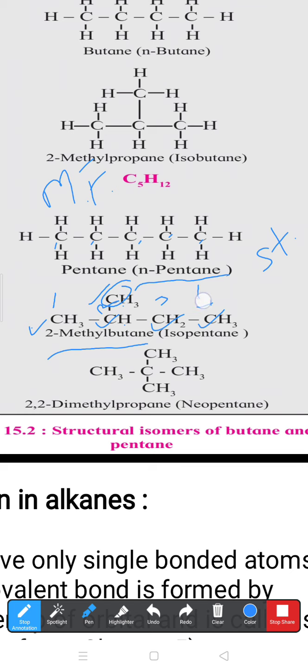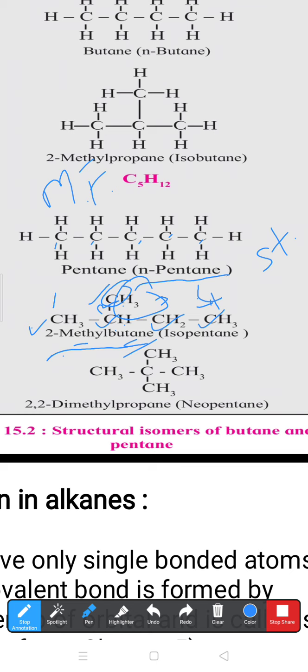In this way, four carbon atoms are arranged in one line, so it is butane. The second carbon atom is branched by CH3, that is, methyl. So on the second carbon there is a methyl: 2-methylbutane. How to write IUPAC names? Between the carbon number and the spelling, there is a hyphen, meaning a dash. And when two numbers are repeated, you have to put a comma. Remember these rules of IUPAC.